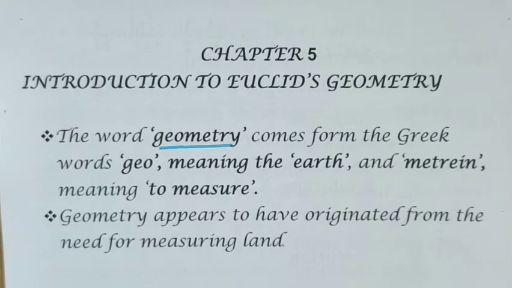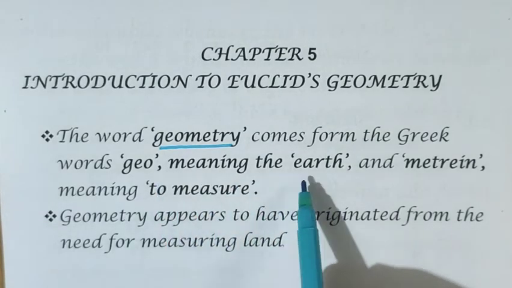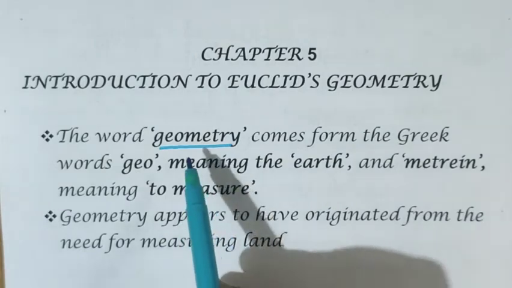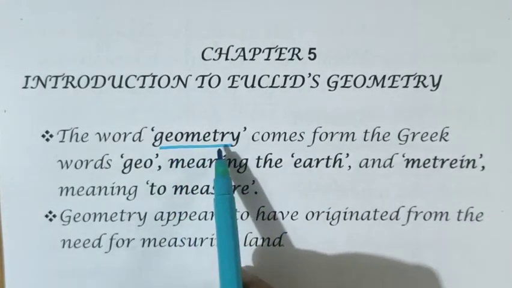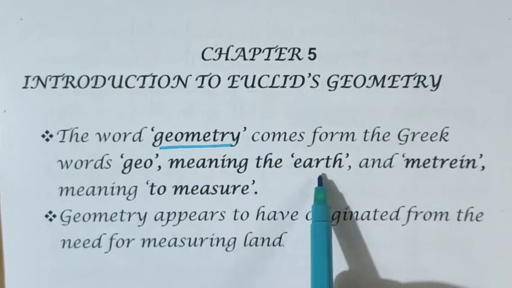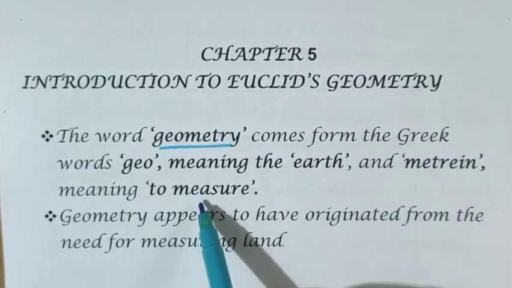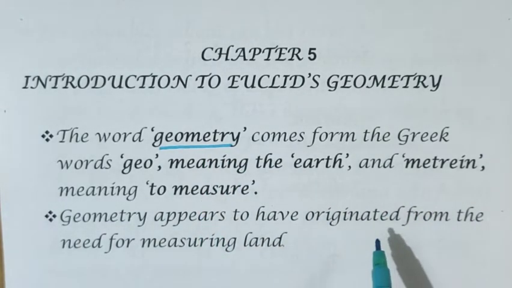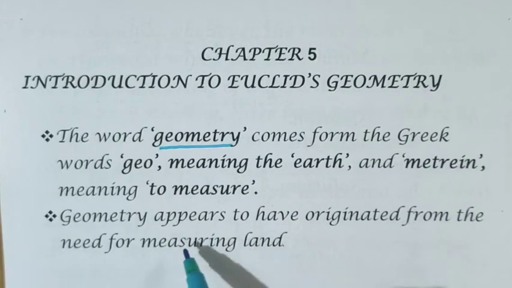The word geometry came from the Greek word geo meaning earth, and metrin meaning to measure. That is the geometry word, if you see, it can be divided into two. One is geo, that means earth, and metri meaning is to measure. It is believed that geometry originated from the need of measuring land. If you go for real life examples of measuring land, you know that they will take the measurements, length, breadth, like that, and shapes will come there. So you can see that geometry is connected to measuring land always.